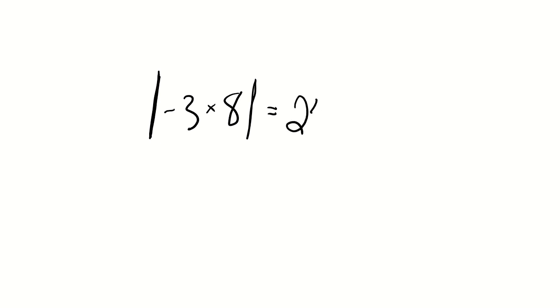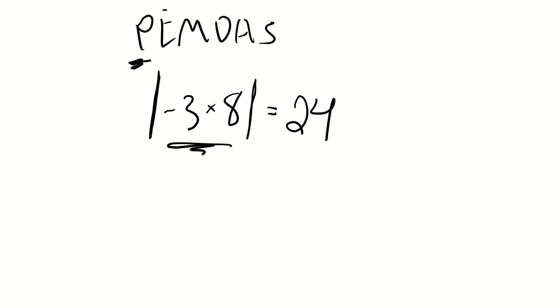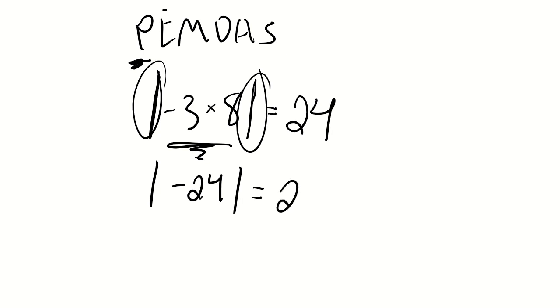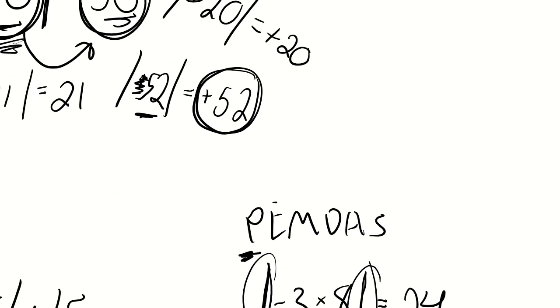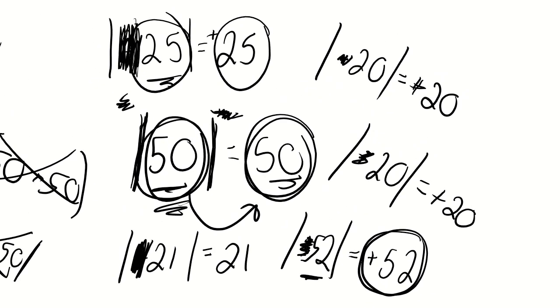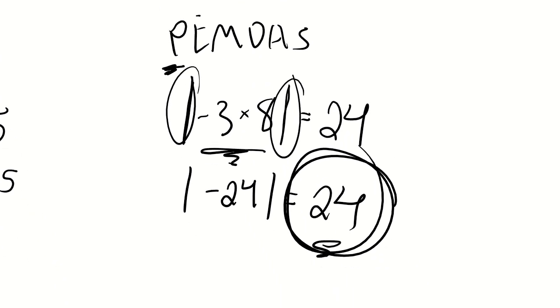Exactly, the answer would be 24. You know why? PEMDAS is why. We deal with whatever is in the parentheses. So we have to do the parentheses before we can actually work with the absolute value. -3 times -8 is -24. The absolute value of -24 is just positive 24, because we did that already with taking away the negative and just turning it into a positive. Or in simplified terms, whatever's in the absolute value will just turn into a positive value.